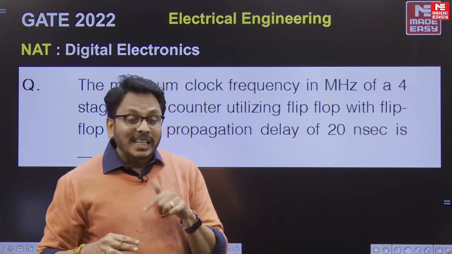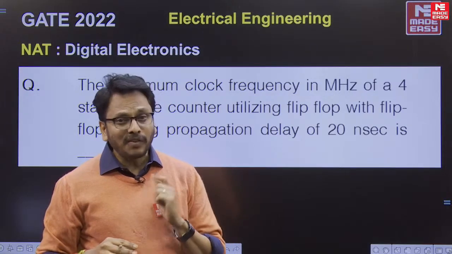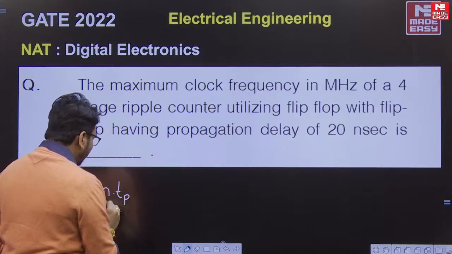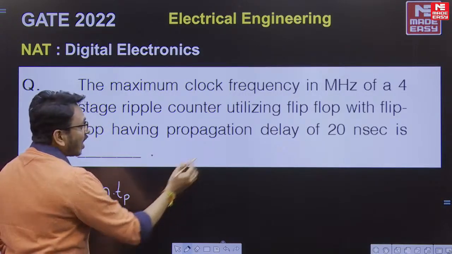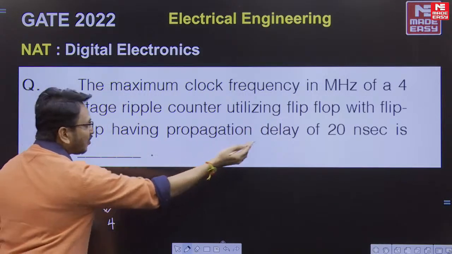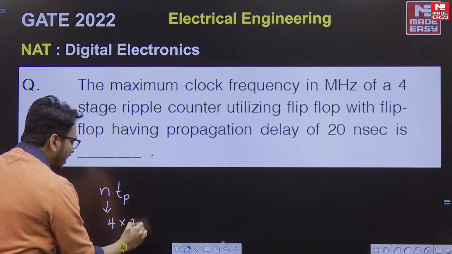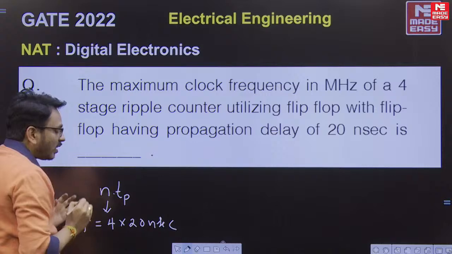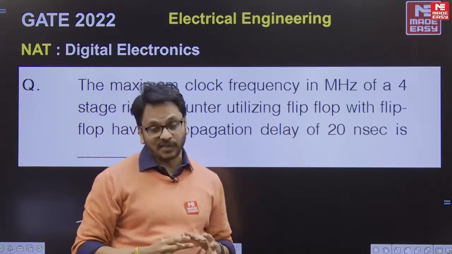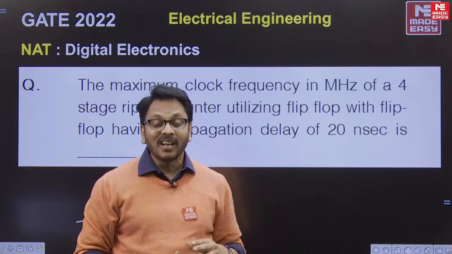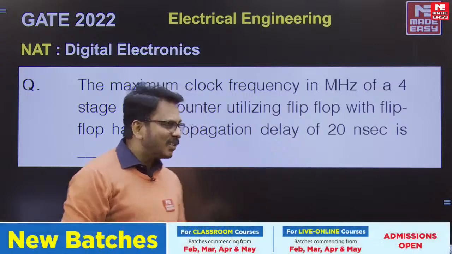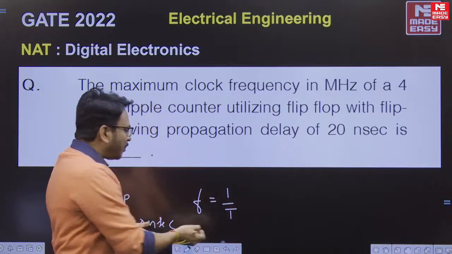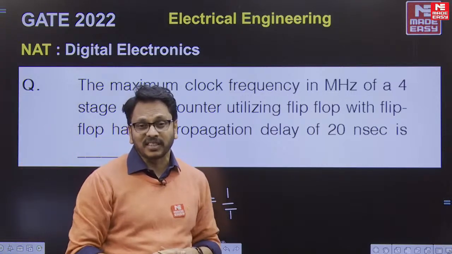Here n means 4 flip-flops are already given, and each flip-flop has a delay of 20 nanoseconds. That is nothing but the total time period of the clock pulse we require to operate this. But they are asking for the frequency, which is so simple: frequency is nothing but 1 by time period. Based on that, you can get the solution.